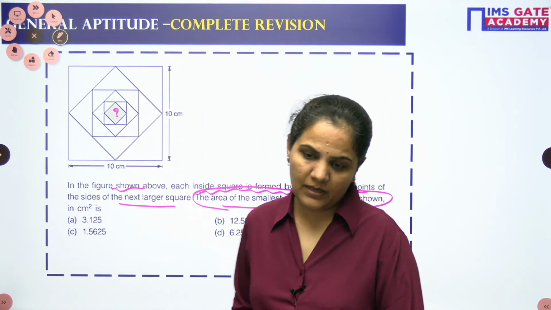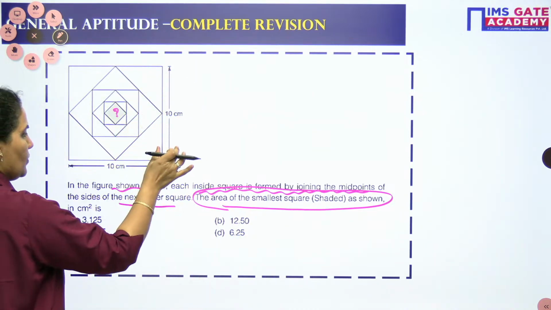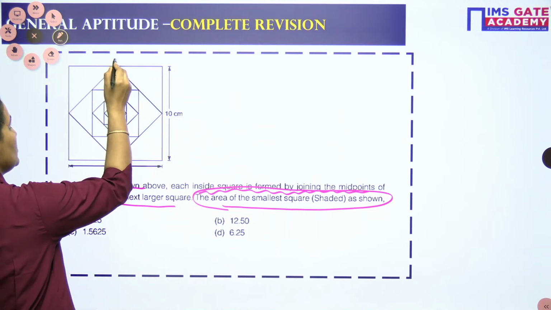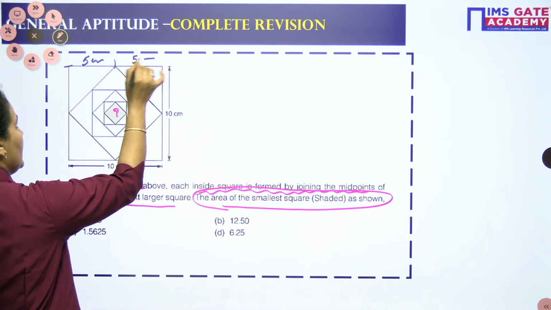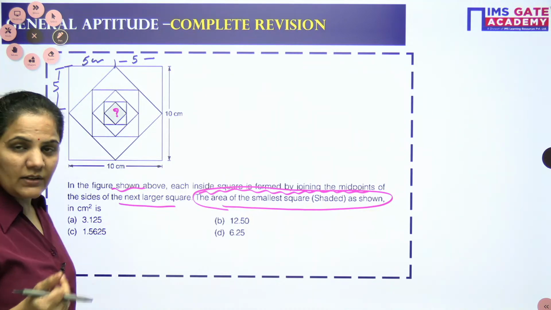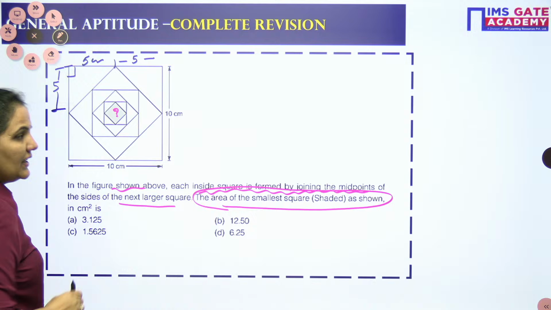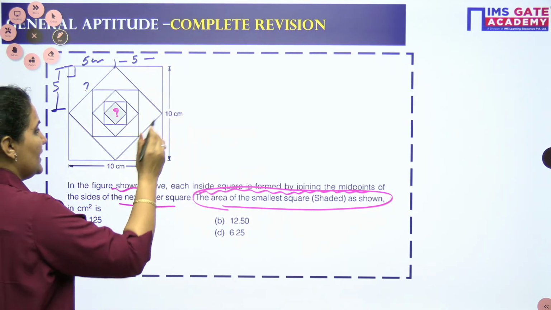I think this is visible. Okay, so let's find out. First of all, I can see the bigger square is of 10 centimeter. The length is 10 centimeter. So this point from this will be 5. This will be 5. Okay, this is also 5 because this is joining from the midpoints. So it is a square, this is 90 degree. I want to find out the side of this one, so I am taking the bigger square.